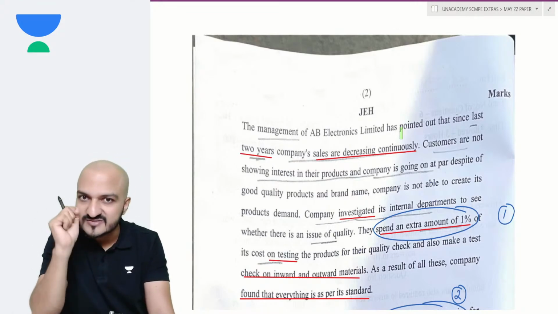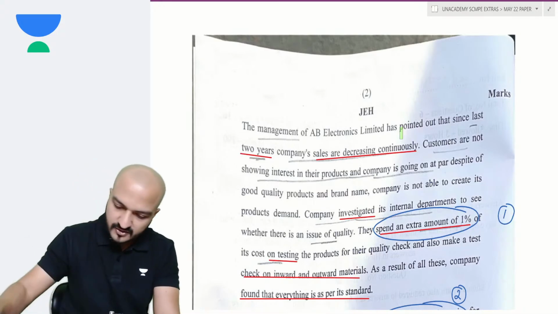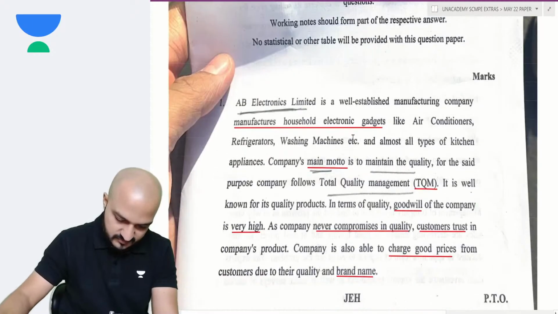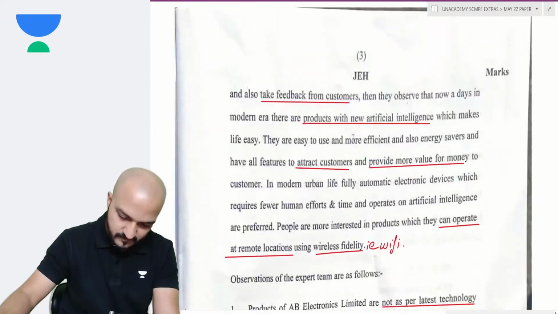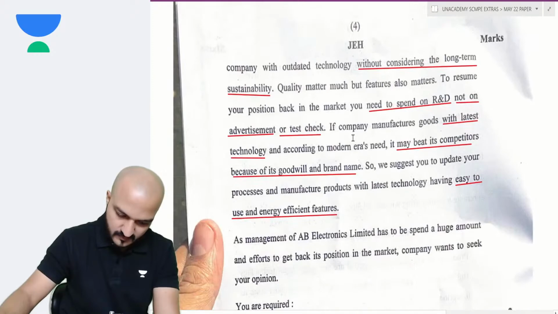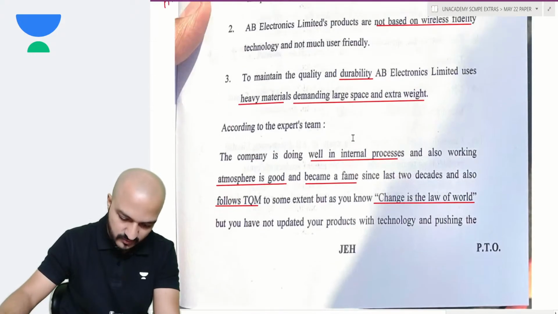In that case, Darshan, this is how I will draft. I will draft the question such that the company is, say, how many years old? Given somewhere, let's see. It's given somewhere that the company is 2 decades old, so more than 20 years old.